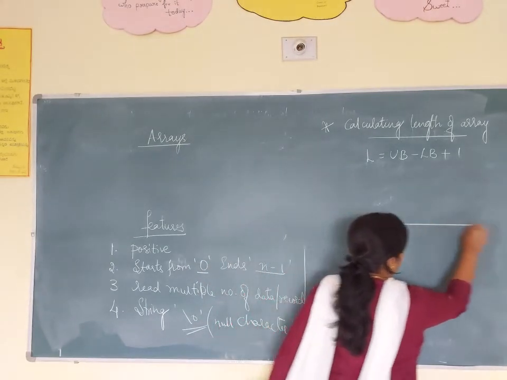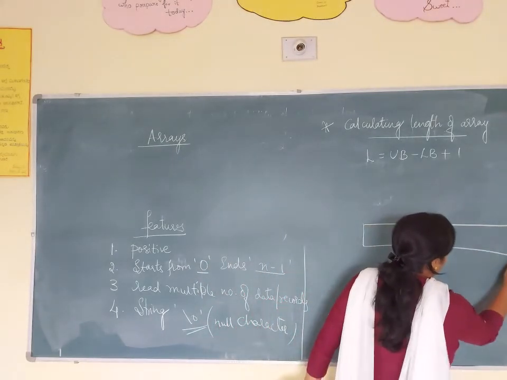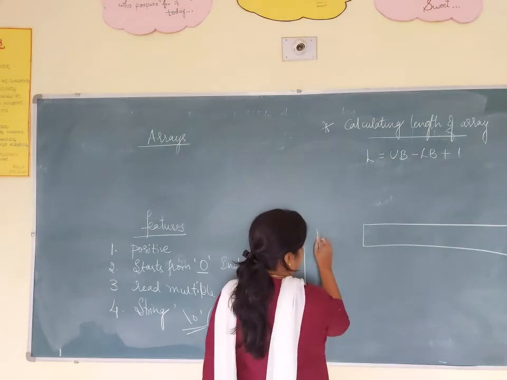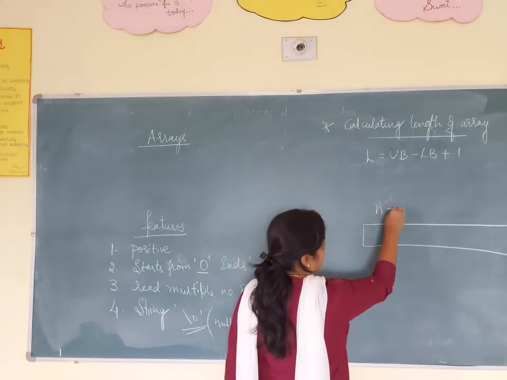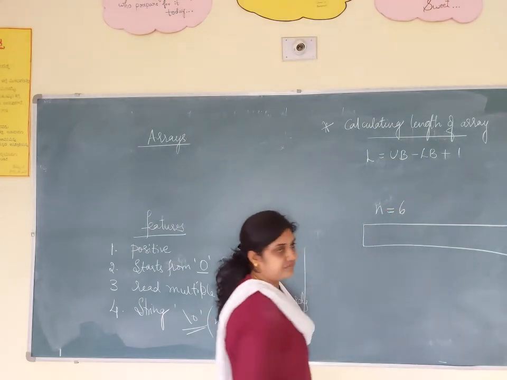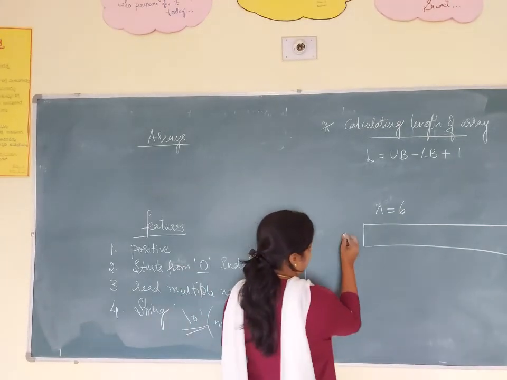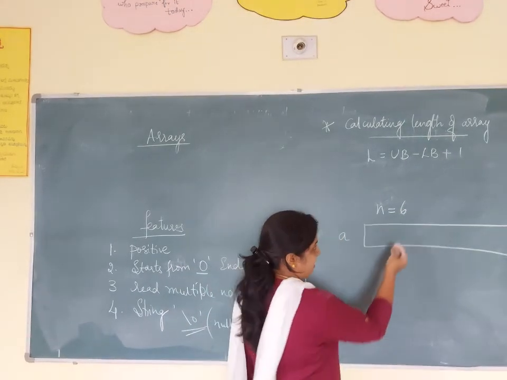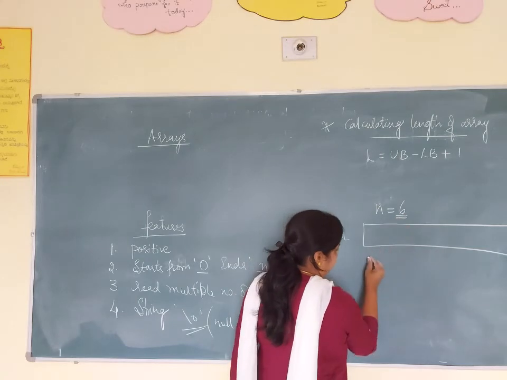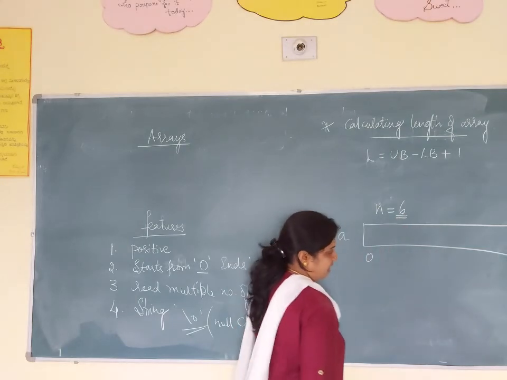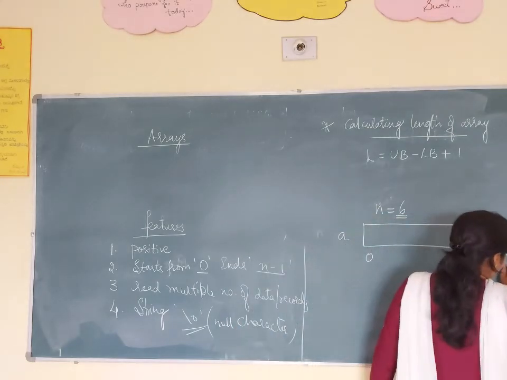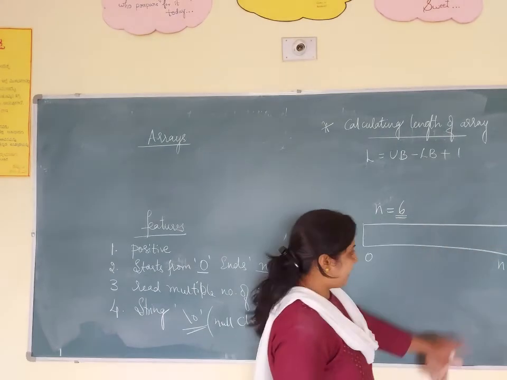Consider this is an array. I am going to take n value is equal to 6. And my array name is A, anything you can take. I have taken 6. The array starts from 0 and ends with n minus 1.